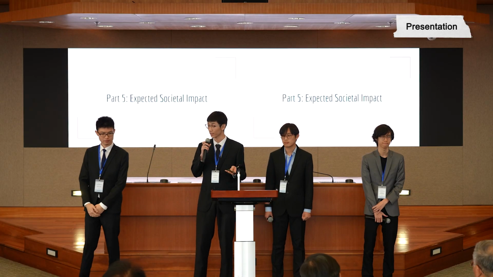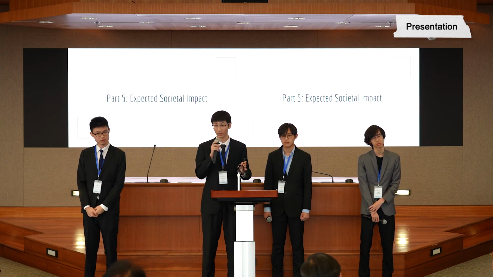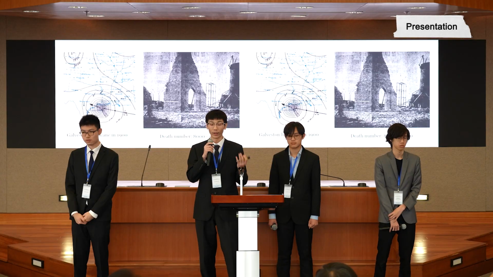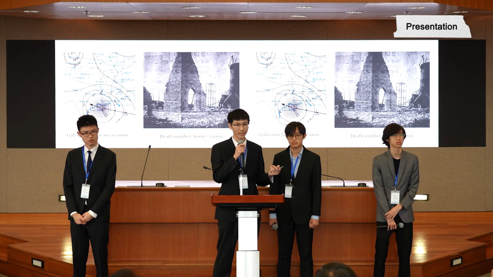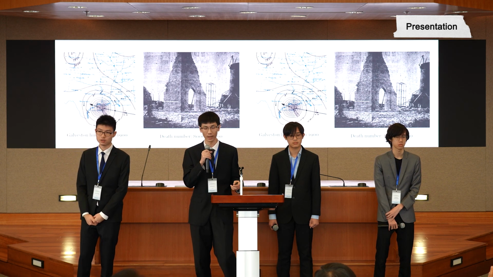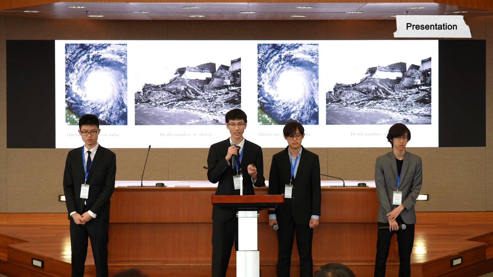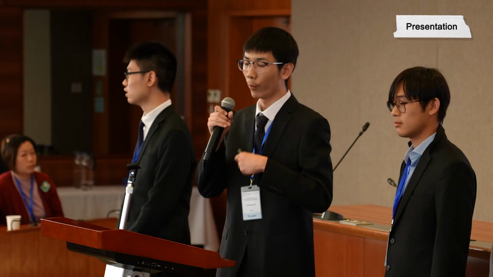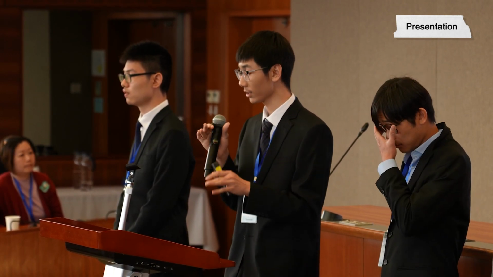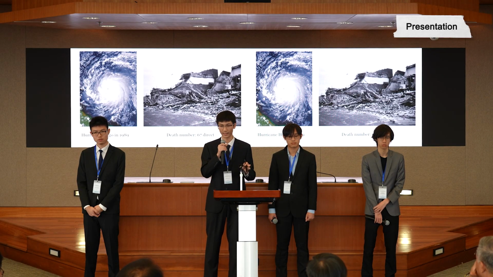I'll talk about the expected social impact. As is known, though we cannot control these natural disasters, we have the power to mitigate their impact through accurate forecasting. When a hurricane struck Galveston in Texas in 1900, over 8,000 people were killed. By contrast, Hurricane Hugo illustrates the benefits of an effective prediction system. Without a successful prediction, the loss of life in Hurricane Hugo could have reached thousands. But the actual death number was only 67.